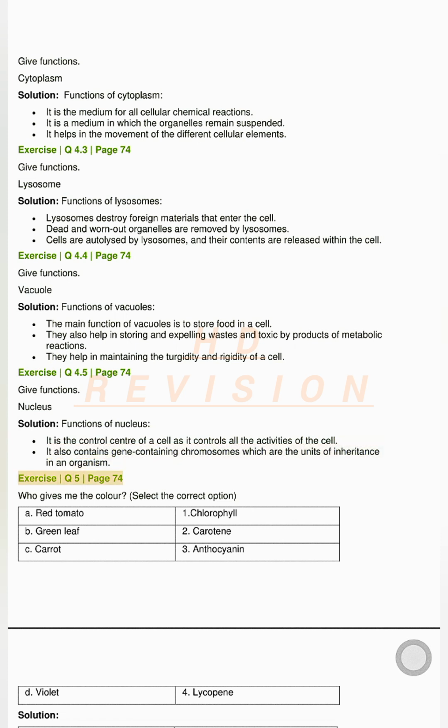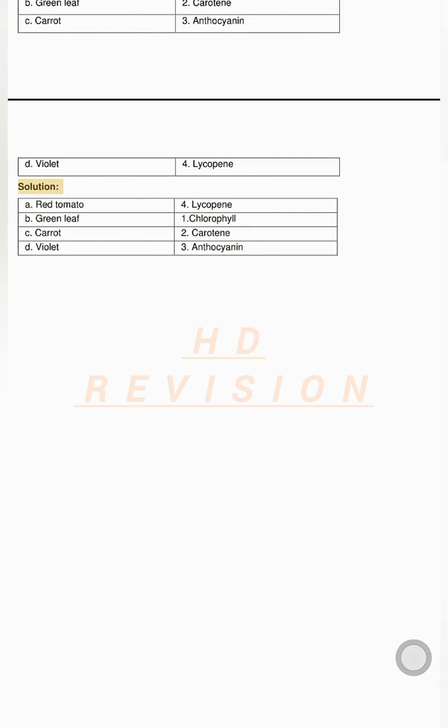Exercise Q5, page 74. Who gives me the color? Select the correct option. A. Red tomato. 1. Chlorophyll. B. Green leaf. 2. Carotene. C. Carrot. 3. Anthocyanin. D. Violet. 4. Lycopene. Solution. A. Red tomato. 4.